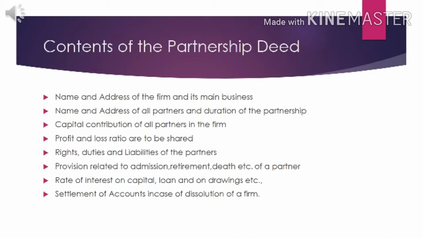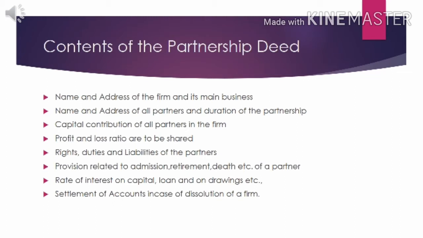Now the next important point is the capital contribution in the firm. In the partnership deed, partners have to clearly mention the capital contribution of each and every partner. It may be in the form of cash or in the form of assets; they have to mention it clearly. The next point is the profit and loss sharing ratio.